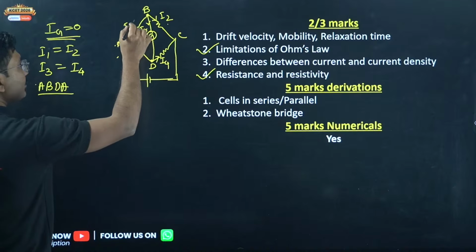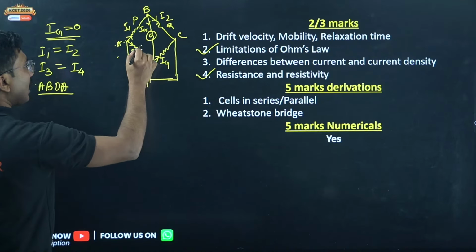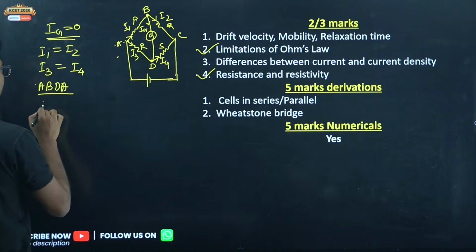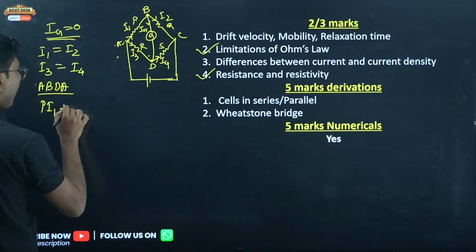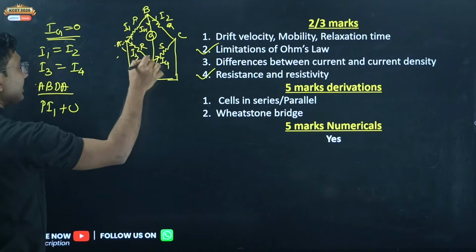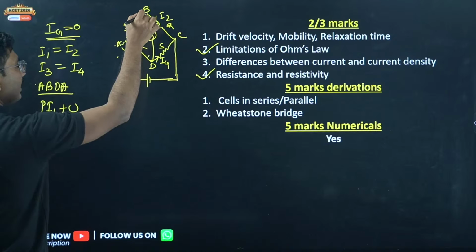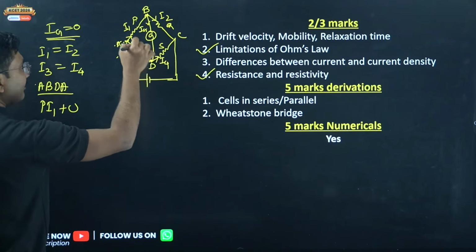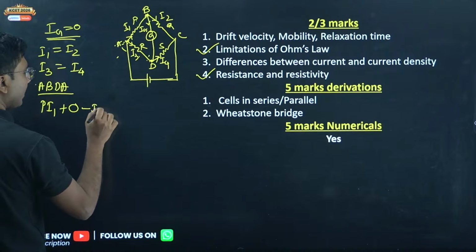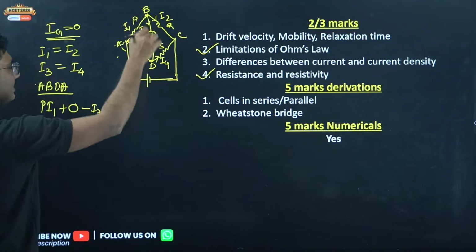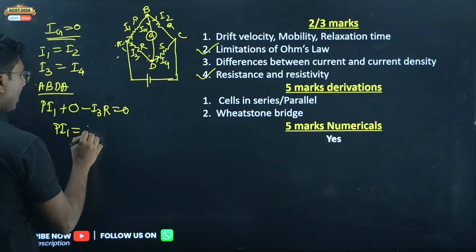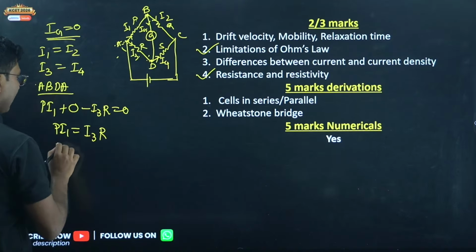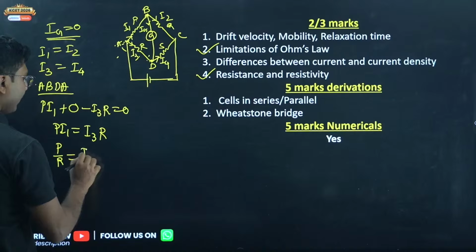This is P, Q, R, S. Going in this direction, I1 into P plus 0, and then going in this direction, we get I3 into R, but in the opposite direction, so minus I3 R, equals 0. No battery is connected in this loop, so it equals 0. So P I1 equals I3 R, or P by R equals I3 by I1.